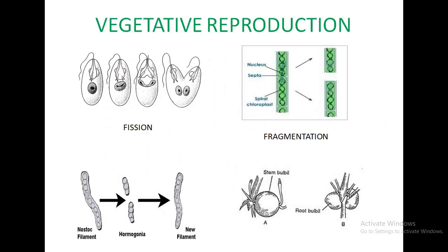When we see the different types of reproduction, vegetative reproduction takes place by different methods. Euglena and Chlamydomonas propagate by fission. Ulothrix, Oedogonium, Spirogyra, Zygnema reproduce by fragmentation, in which each fragment forms a new thallus.